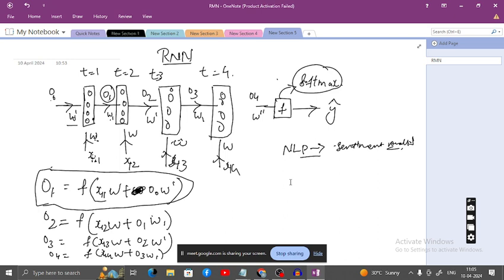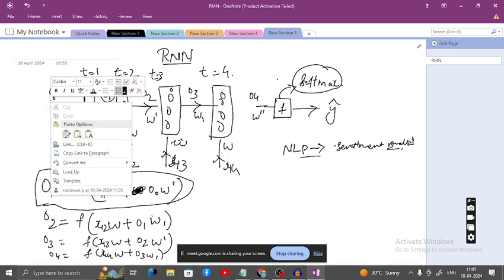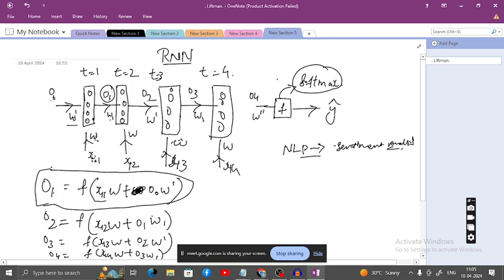So here what we want is sequence information to always be maintained. Look at the architecture of RNN: output O1 is dependent on the previous output O0. Output O2 is dependent on output O1. Output O3 is dependent upon output O2. This is not the case in ANN.